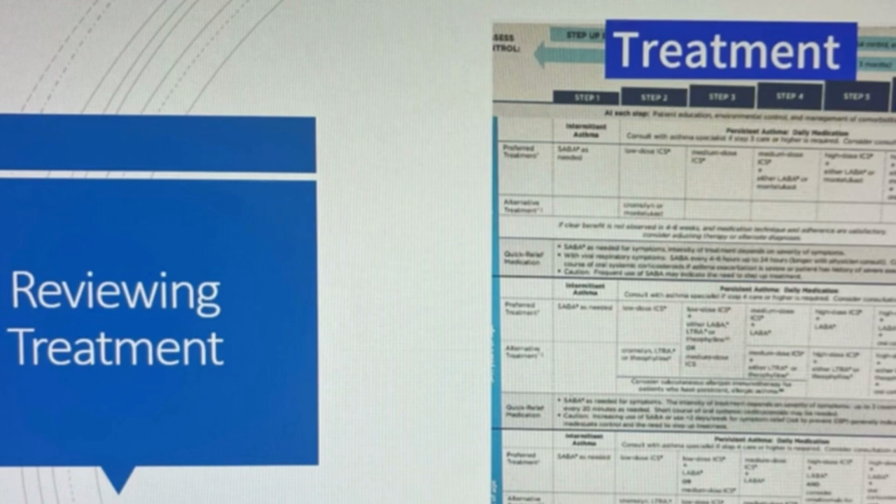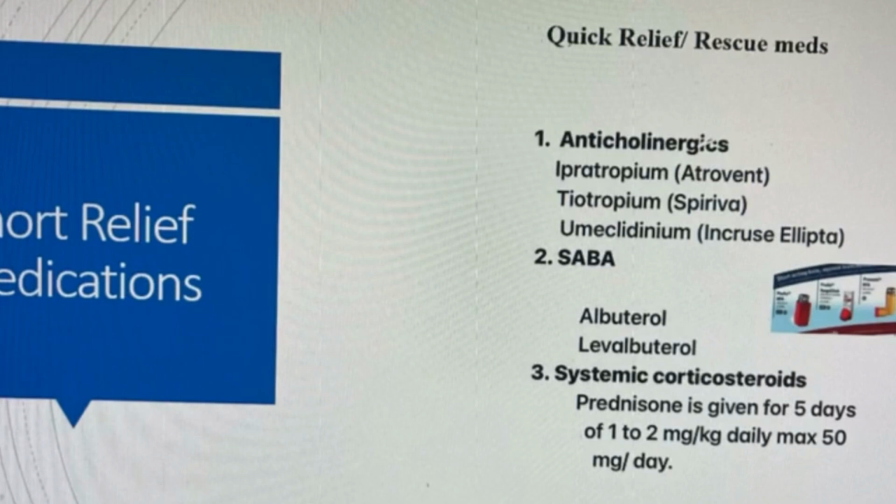Step 4 is high dose ICS plus LABA, and consider Xolair for patients who have allergies. Step 5 is high dose ICS plus LABA plus oral corticosteroids, and consider Xolair for patients who have allergies. Regarding SABA, per GINA guidelines 2023, SABA alone is not recommended as a treatment modality. Let us discuss the quick relief or rescue medications.